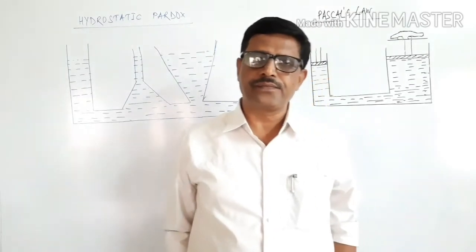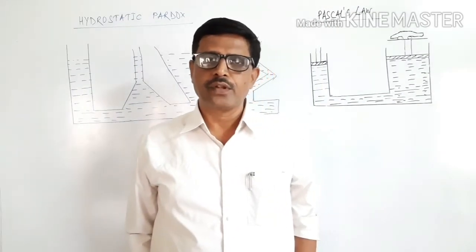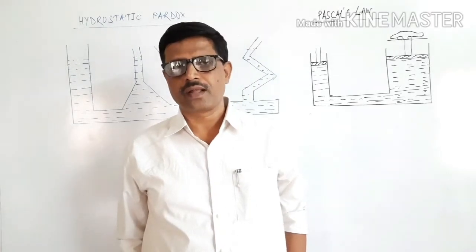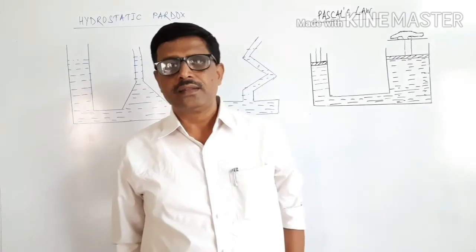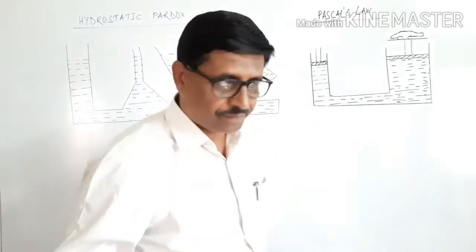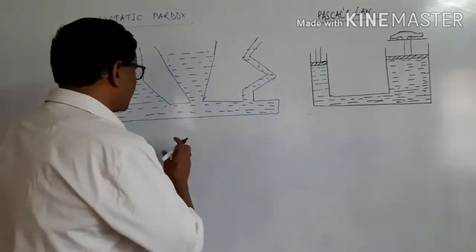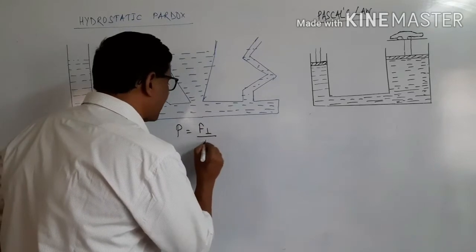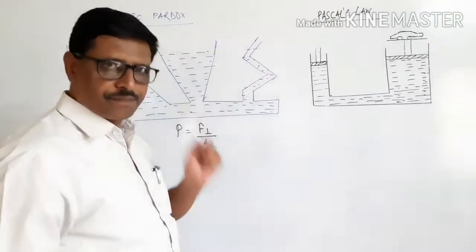Here we know that pressure is the normal force acting per unit area. Pressure is force which acts perpendicular to surface area.